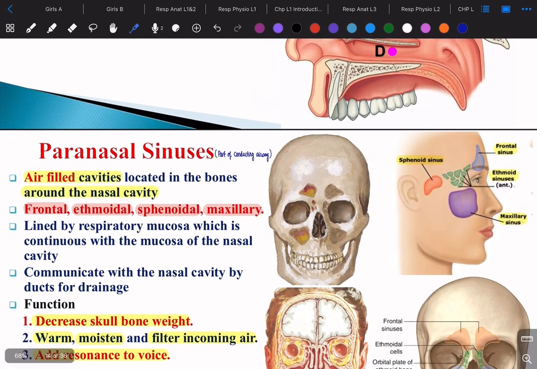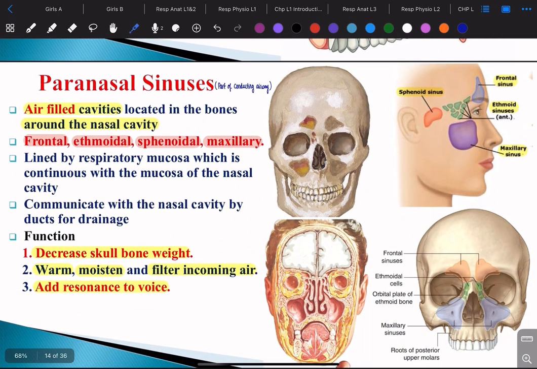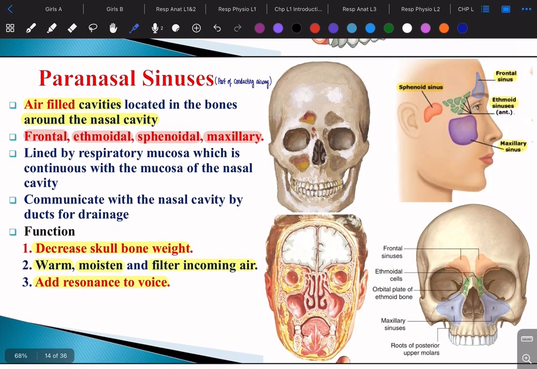Now let's move to the paranasal sinuses. I think we all know what the sinuses are. We've studied them in the foundation, and in other lectures as well. Let's have an overview about them. So the paranasal sinuses, what are they? They're air-filled cavities around the nasal cavity.